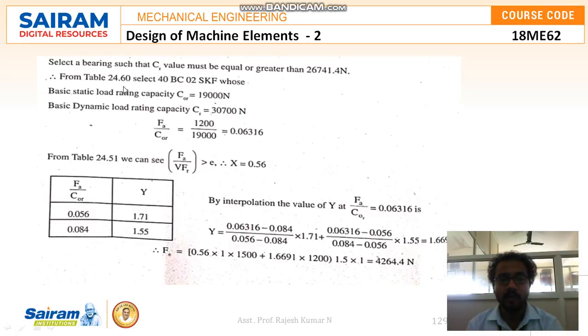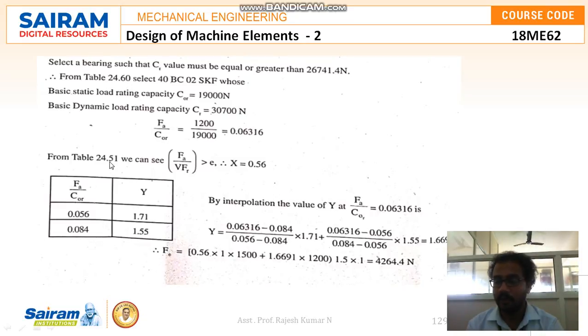So from table 24.60, select 6408 SKF whose basic static load rating capacity C0R is equal to 19,000 Newton, and basic dynamic load rating capacity CR is equal to 30,700 Newton.